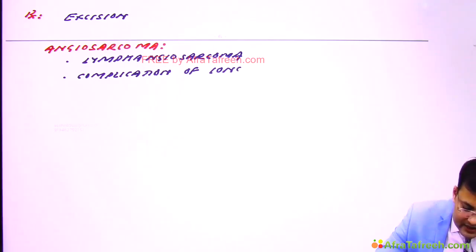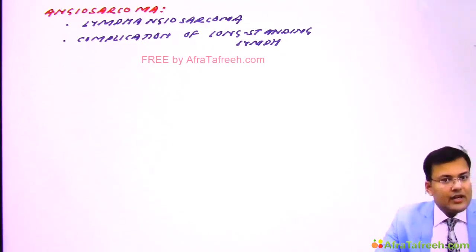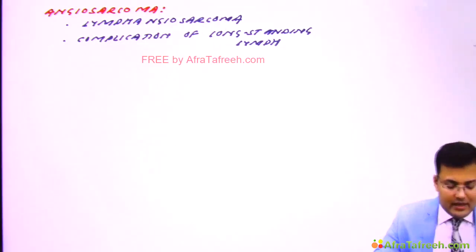So generally angiosarcoma is a complication of long-standing lymphedema. Clear? How to remember angiosarcoma? You have to remember this typical situation in breast cancer patients, known as Stewart-Treves syndrome.